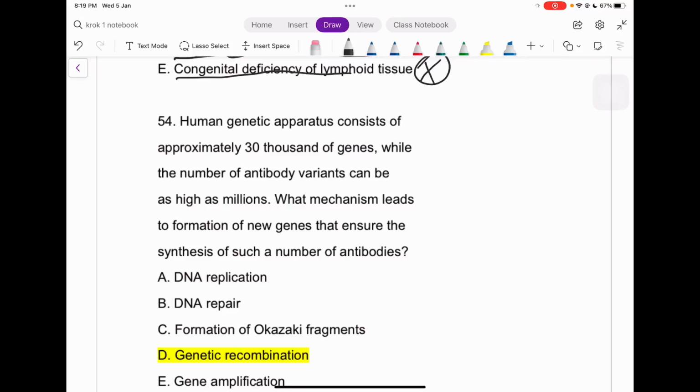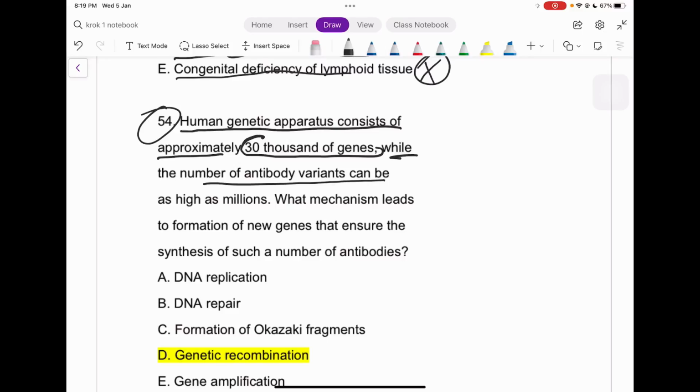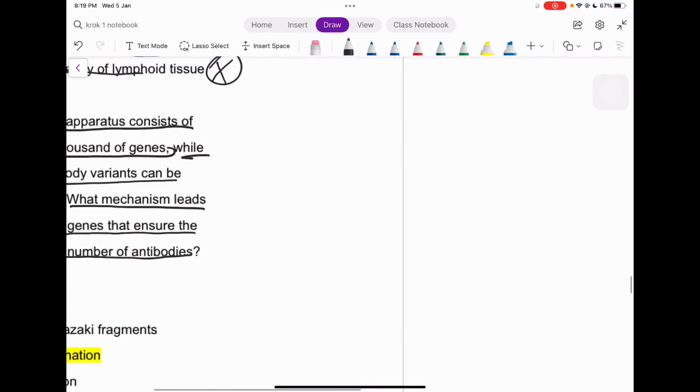Okay, so human genetic apparatus, this is our question number 54. The human genetic apparatus consists of approximately 30,000 genes, right? That's true. While the number of antibody variants can be as high as millions, right? What mechanism leads to the formation of new genes that ensures the synthesis of such a number of antibodies, right? So what is it, guys?